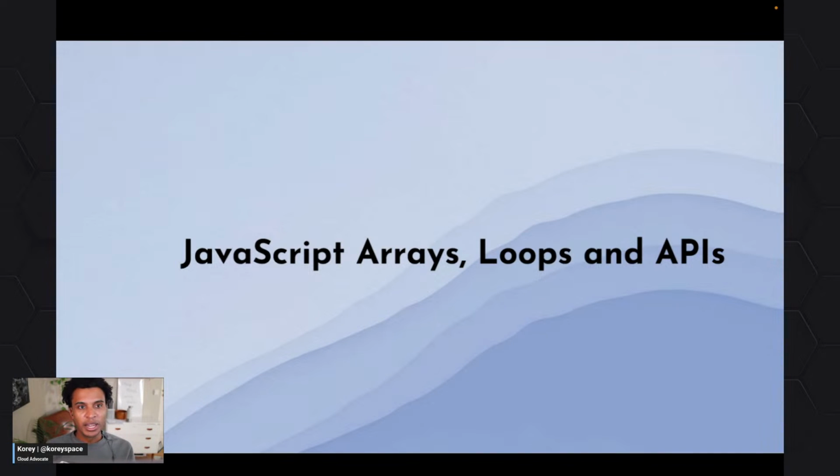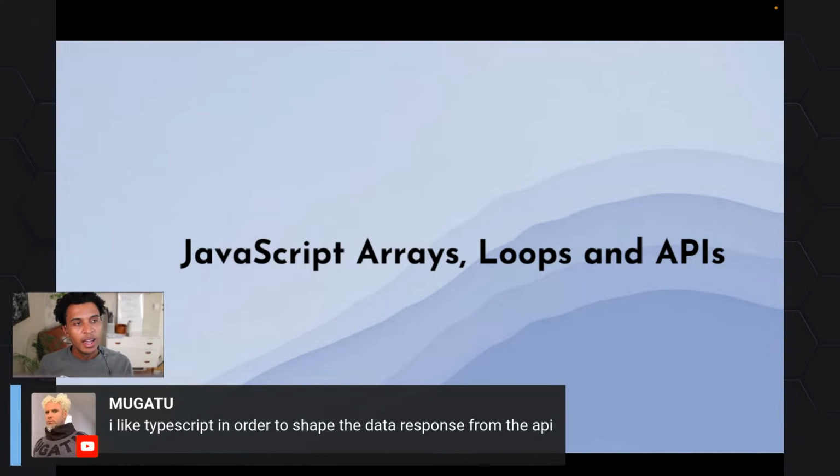Cool. Let's see, Mugatu, you got something to say. I like TypeScript in order to shape the data response from the API. Yes, I agree.